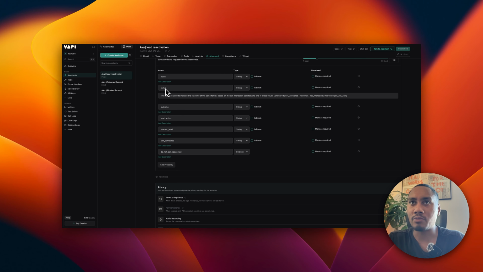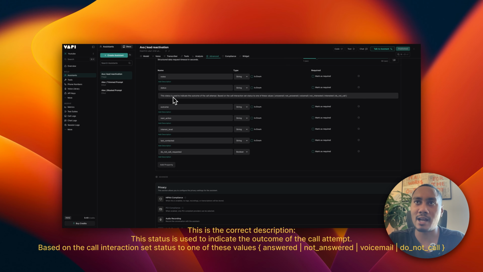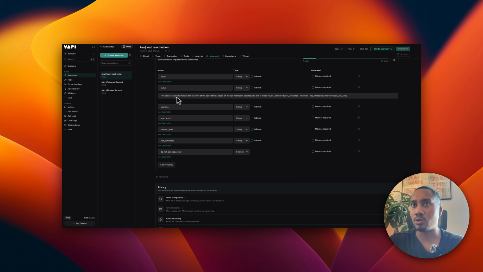And here I added the property and I gave it a description of this status is used to indicate the outcome of the call attempt based on the call interaction. Set status to one of these values: answered, not answered, voicemail, not interested, interested, and do not call. We'll be using these values to help us filter if they answered, if they didn't, and the status, and also incrementing the count and also handling the logic on calling after 24 hours. So we'll be using all this. So ensure that you have this added as structured data.